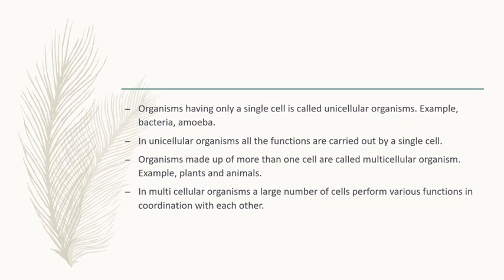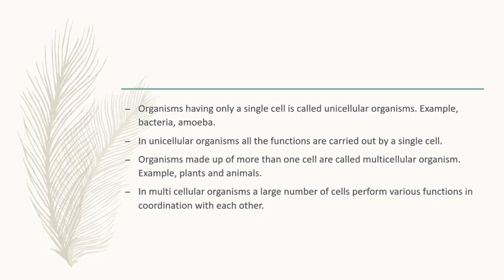Then the next one is multicellular organism. Organisms made up of more than one cell are called a multicellular organism. Multi means many, cellular means cell. So organisms made up of more than one cell are called a multicellular organism. Examples for multicellular organism, plants and animals.